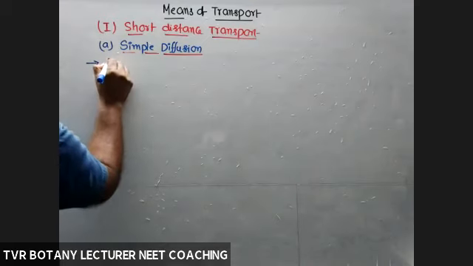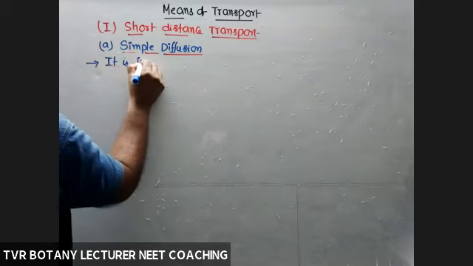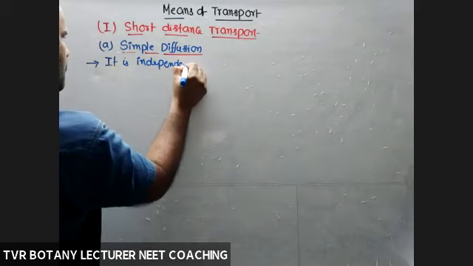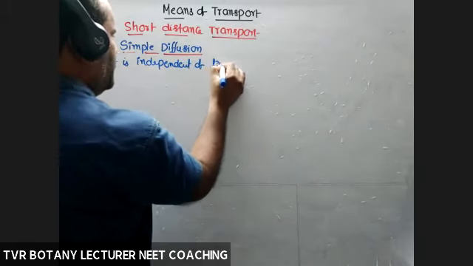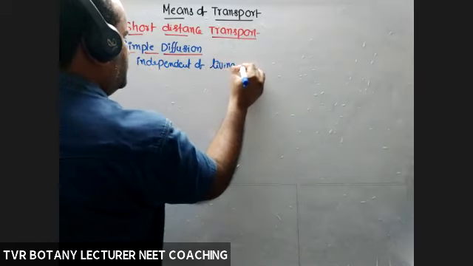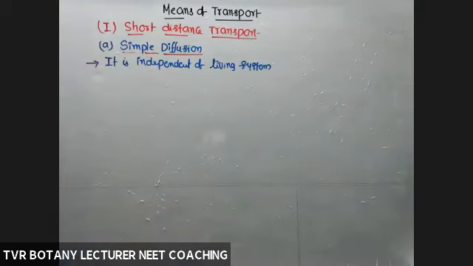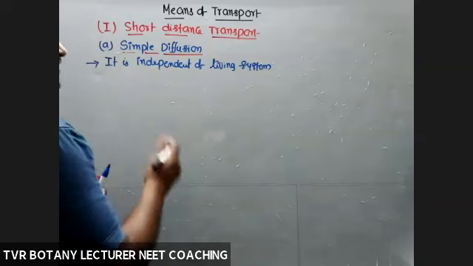So it takes place through living and non-living regions. So what is the meaning of this? Even without a living system it is possible.